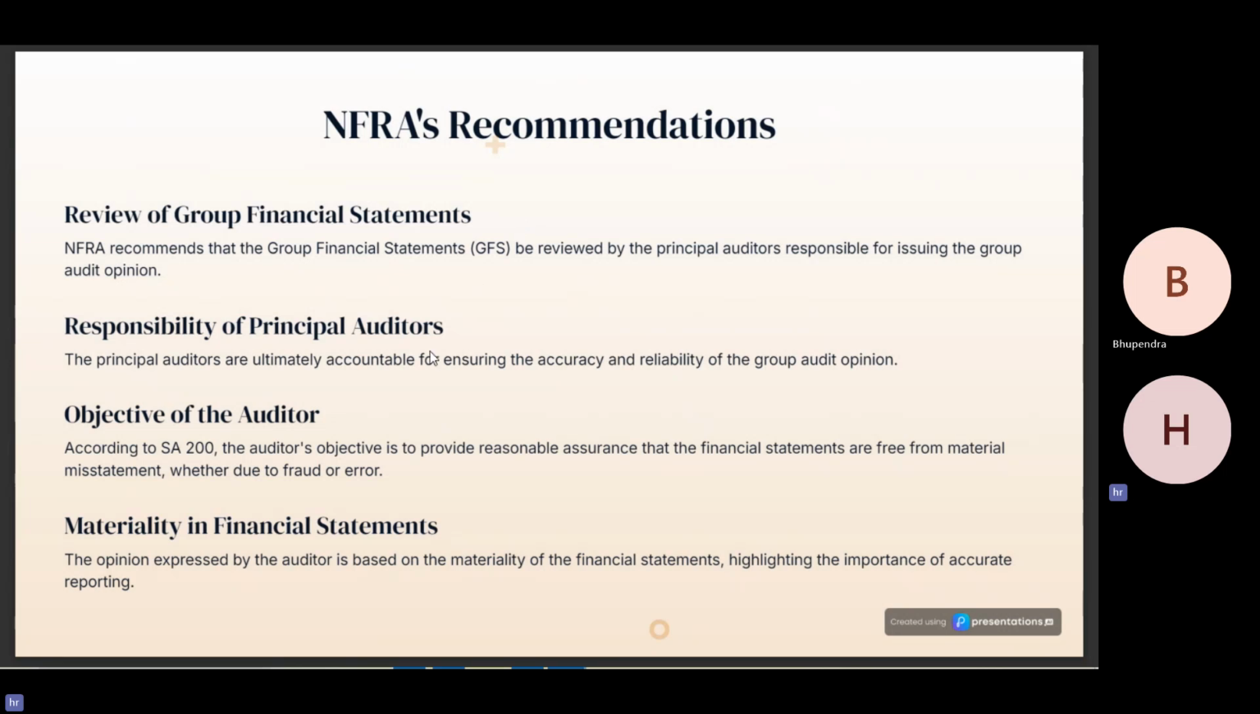Objective of the auditor: as per SA 200, it is the objective of the auditor to provide reasonable assurance that the financial statements as a whole are free from material misstatements. But what's happening is the principal auditor is just giving an opinion on their part, so they are not completely covering the financial statements and are just referring to the work of component auditors. Materiality in the financial statements: the opinion expressed by the auditor is based on the materiality of the financial statements, highlighting the importance of accurate reporting.